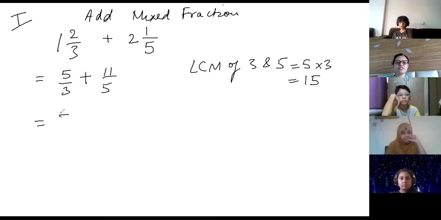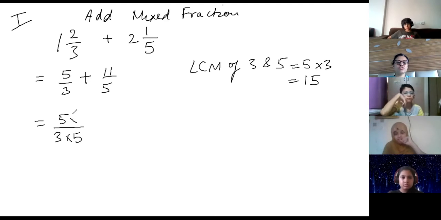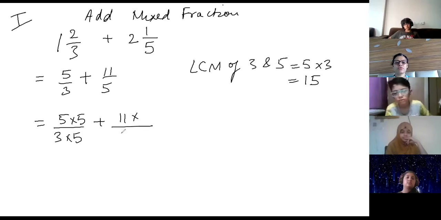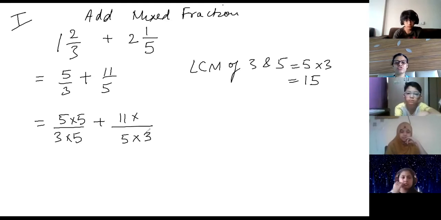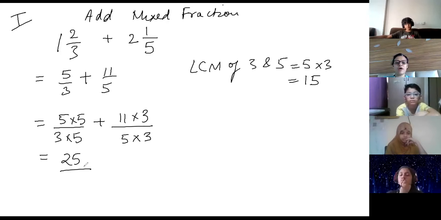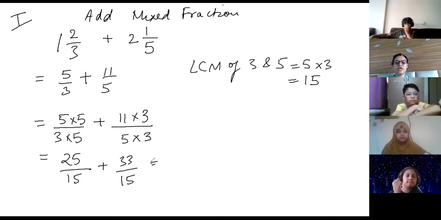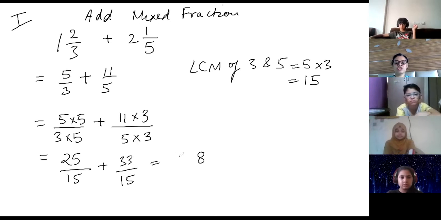So what happens here? 3 into 5 is 15, so 5 into 5 plus 11 into, what will you do? 5 into 3 is 15, so 11 into 3. So 25 upon 15 plus 33 upon 15. The answer you get is 58 upon 15. Okay, this is your answer.